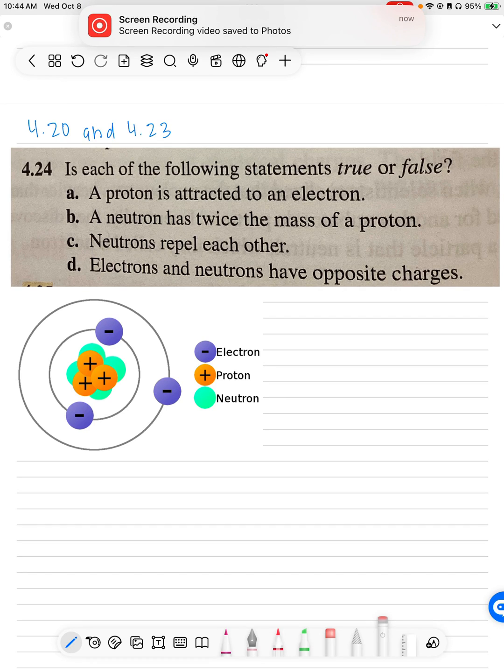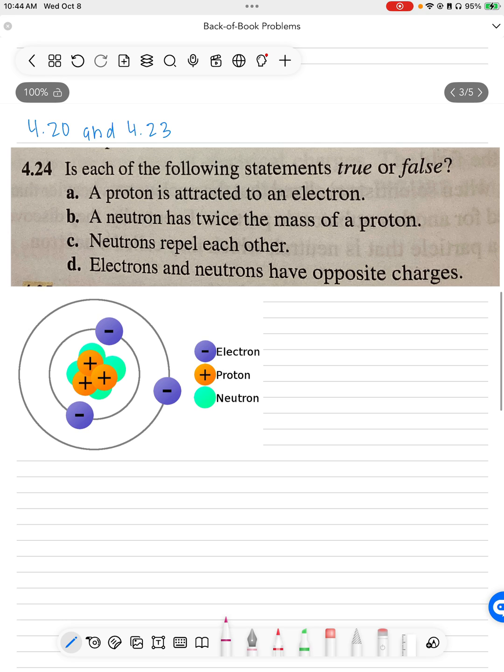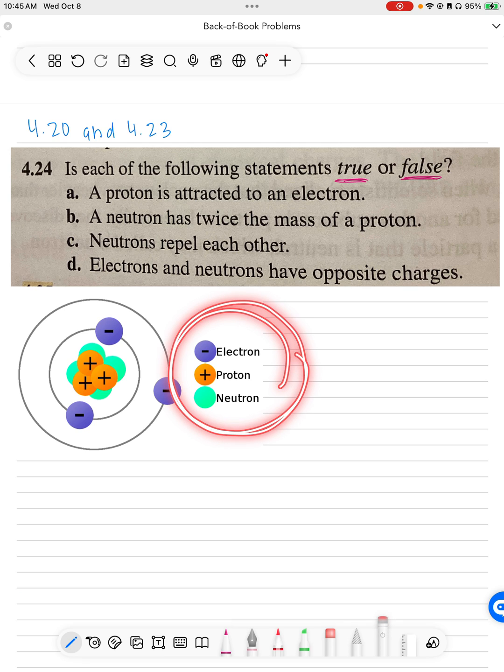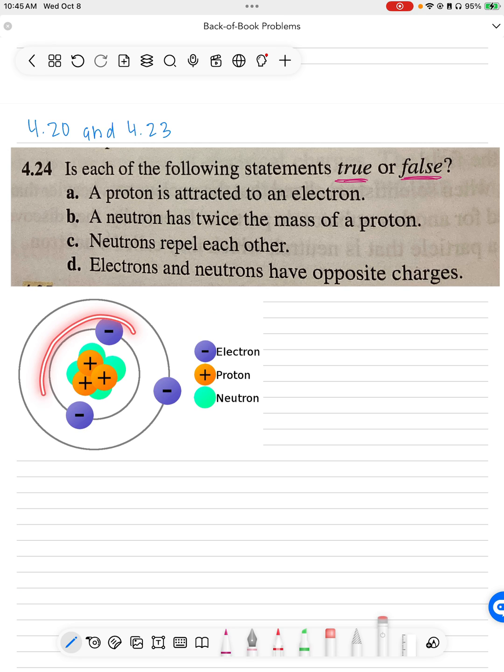Okay, this question is 4.20 and 4.23 for you in the back of the book, so I'm going to do 4.24 since there are no answers for that one. And we are looking at if a statement is true or false. And we're discussing charges on protons, neutrons, and electrons. So I put those down here for us to remember who they are, what charge they have, and then where they exist in the atom.